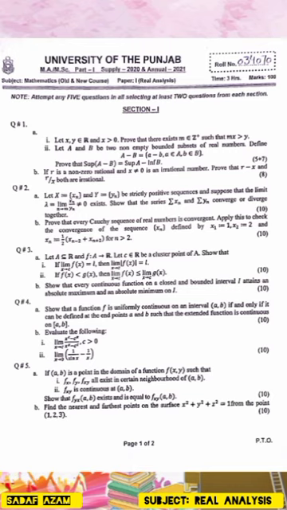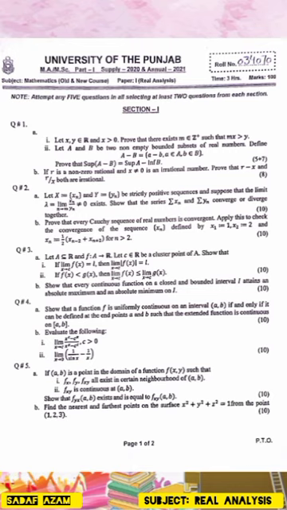Question number 4a. Show that a function f is uniformly continuous on an interval (a, b) if and only if it can be defined at the endpoints a and b such that the extended function is continuous on [a, b]. B. Evaluate the following. 1. Limit as x approaches c of (x to the power c minus c to the power x) over (x to the power x minus c to the power c), c greater than 0. 2. Limit as x approaches 0 of 1 over sin x minus 1 over x.